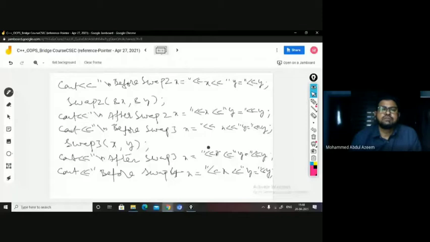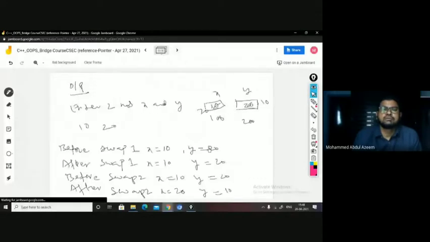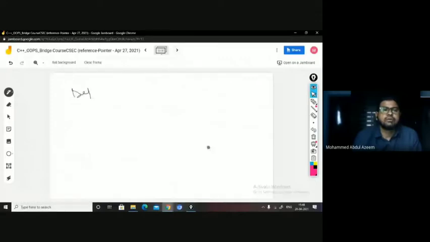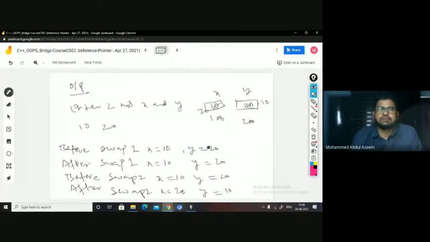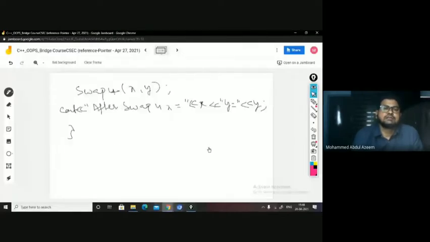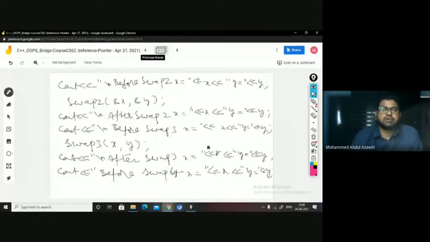So before swap3, when you print x and y, what are the values? Before swap3, x equal to 20 and y equal to 10. Yes or no? x equal to 20 and y equal to 10. I have refreshed it on a fresh page. So what is the next statement that you have? The function call, right? swap3 of x comma y.